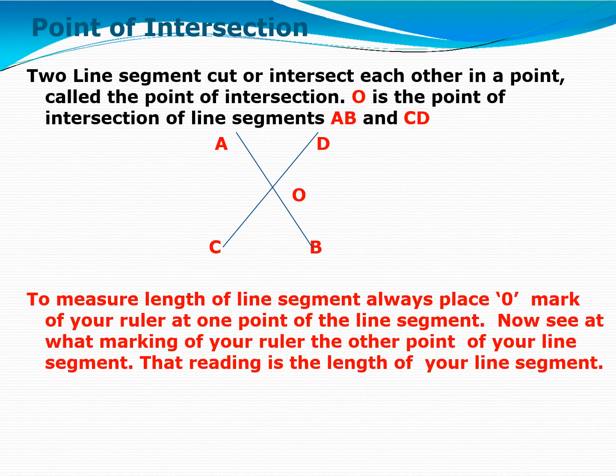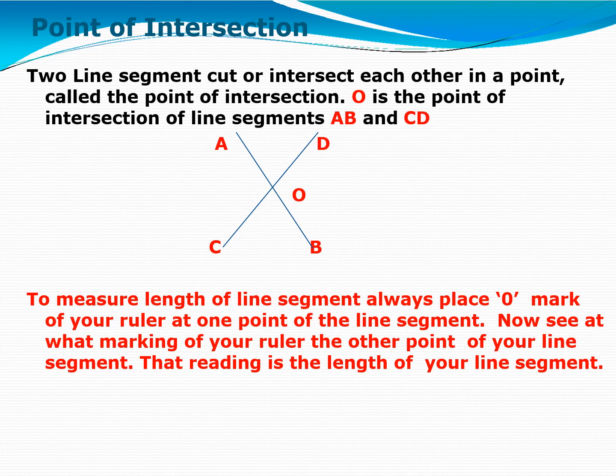Point of intersection. What is point of intersection? Where two line segments cut each other on a single point, right? Two line segments cut or intersect each other in a point called the point of intersection. Here O is the point of intersection of line segment AB and CD, right?